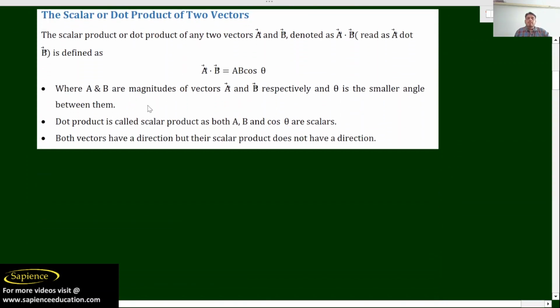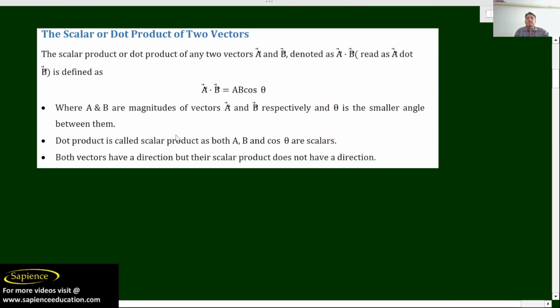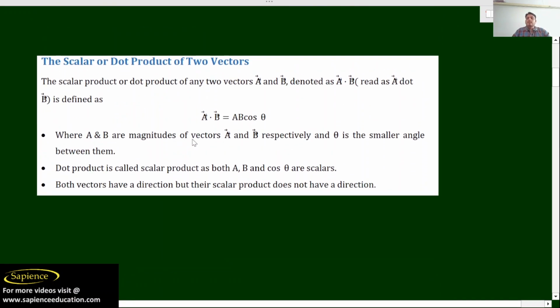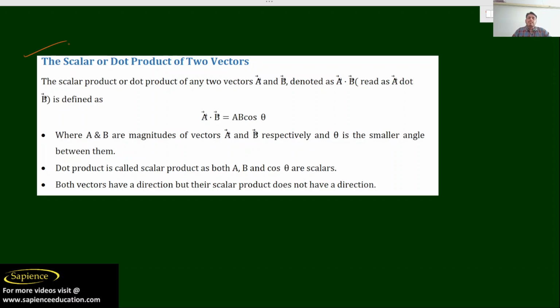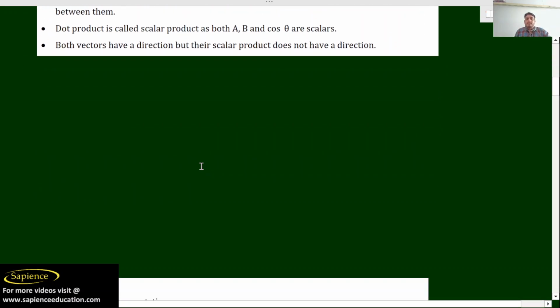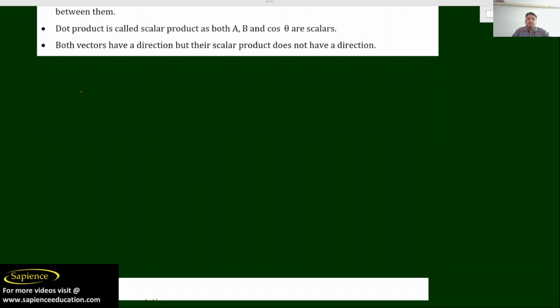Now I will talk about the basic thing. Before explaining too much about work done, I should go for scalar product or dot product. What is scalar or dot product? See, let A be a vector and B be a vector.